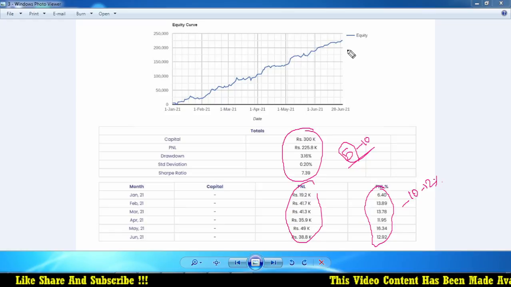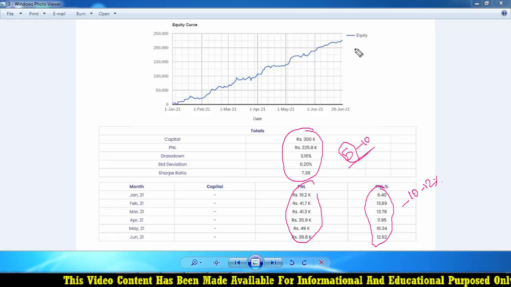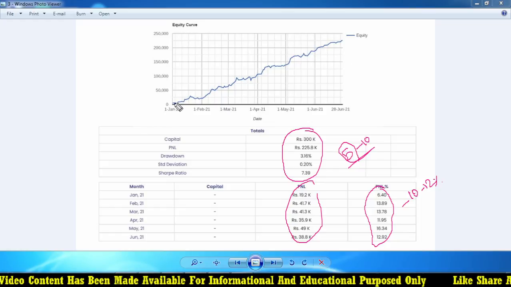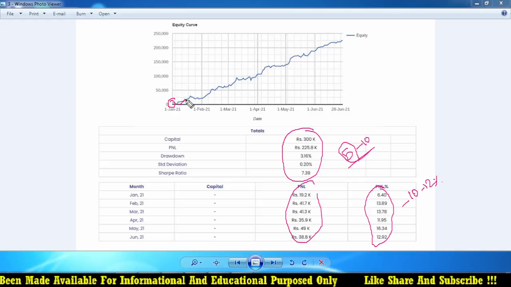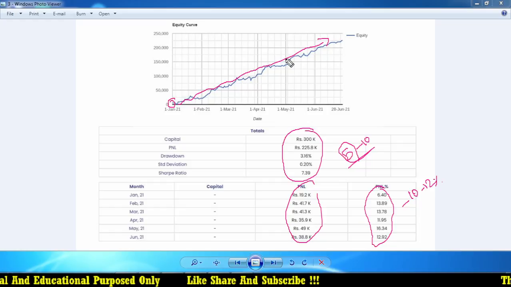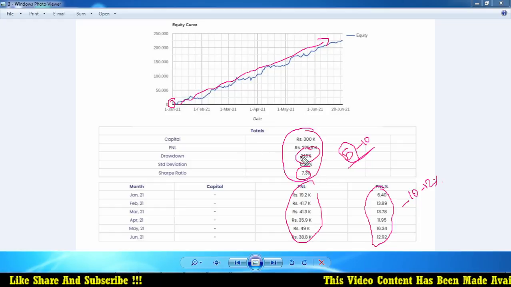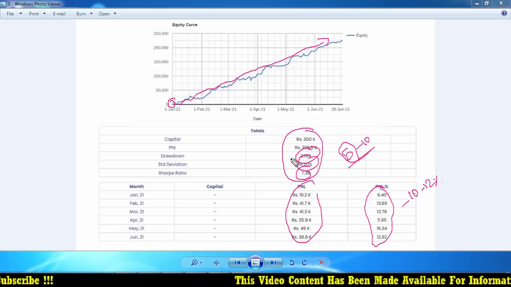Or if you are expecting a profit of around 4 to 5%, 4 to 10%, you will absolutely get that based on this trade. And this is the equity curve, where we started on January 1st and the curve is still going up. So this is the profit going up. And drawdown is around 3%. Sharpe ratio and standard deviation, everything you can check from this